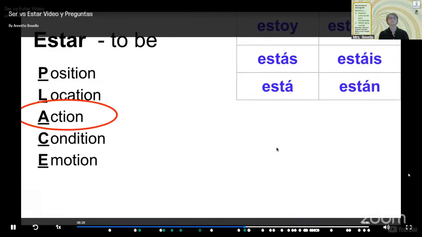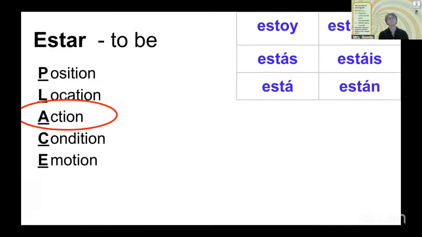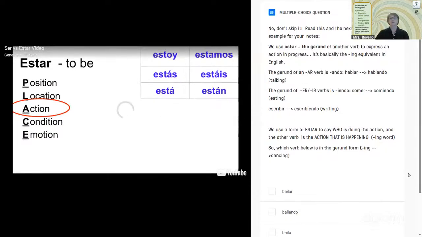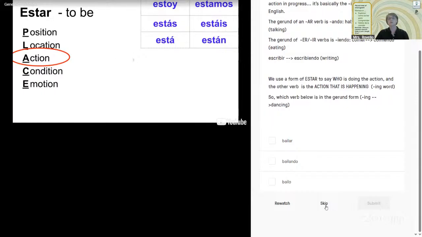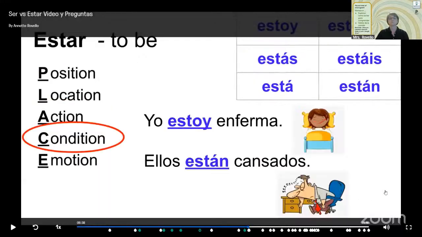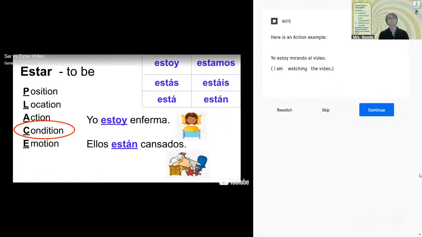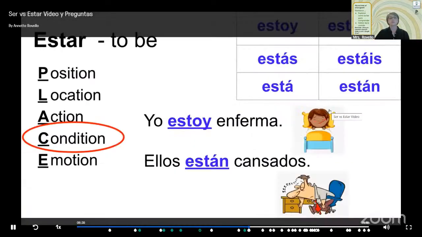Action. We haven't learned this yet because it is actually a different verb tense. So we're just going to skip it. We're going to move on here. Skip. Condition. These are not emotions. Again, we're going to skip this, the video is a little off. These are not emotions. These are just temporary conditions that you might experience.